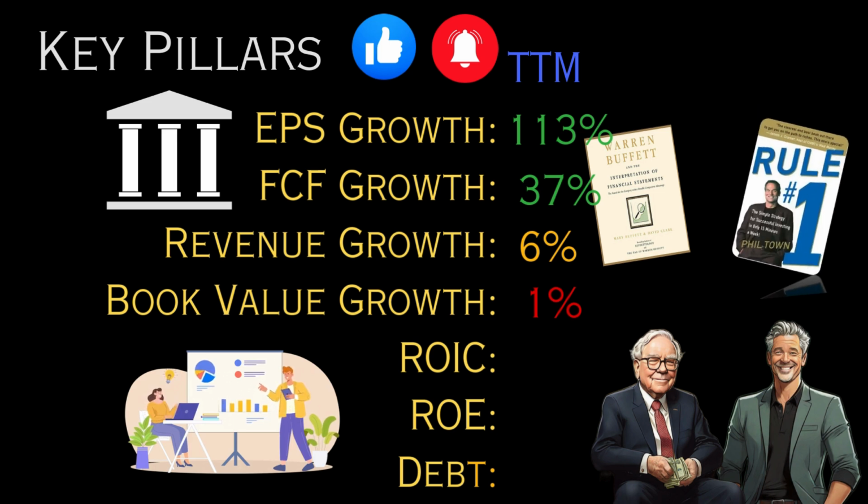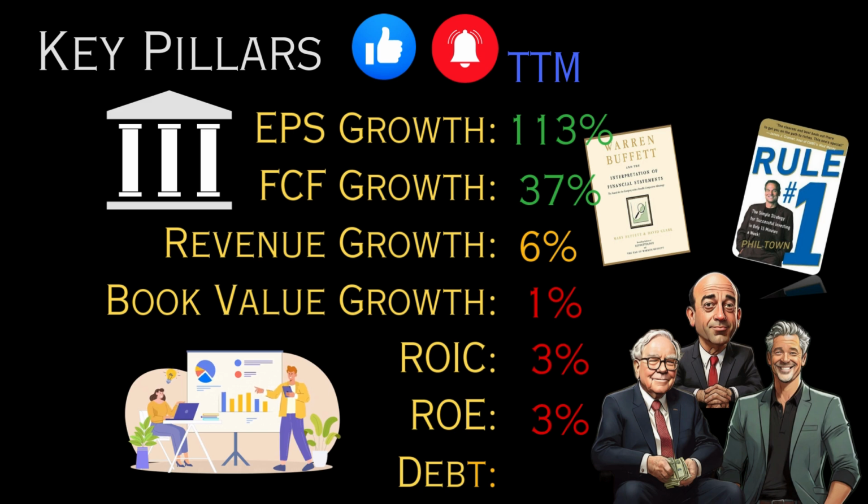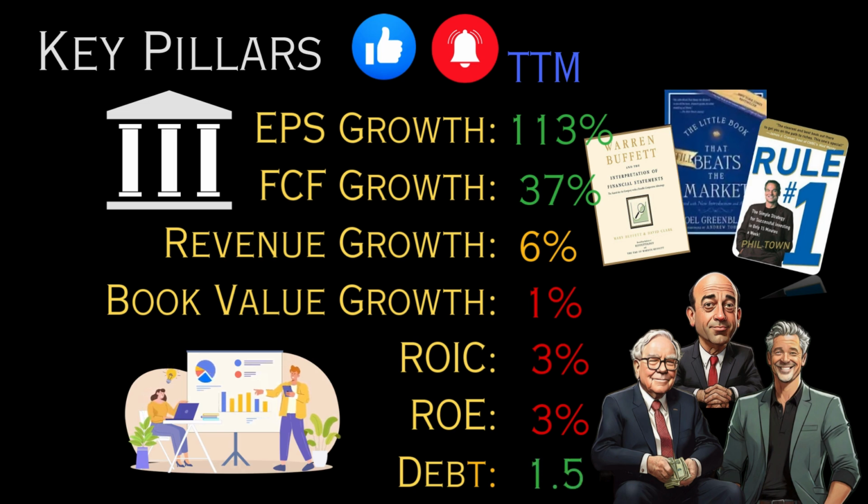We then assess the management of the business by looking at return on invested capital and return on equity. These measures allow us to evaluate a company's efficiency at allocating capital. For AMD, return on invested capital is 3%, and return on equity is 3%, scoring 0 points for each. Now we move on to debt. Joel Greenblatt prefers companies that are able to pay off debt with their free cash flow, ideally within 3 years. It would take AMD just under 1.5 years to pay off the debt, scoring 1 point.